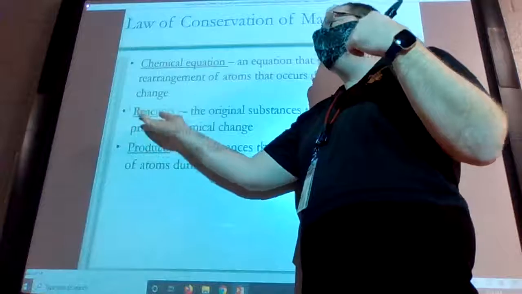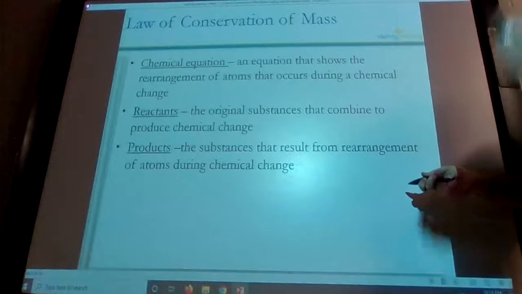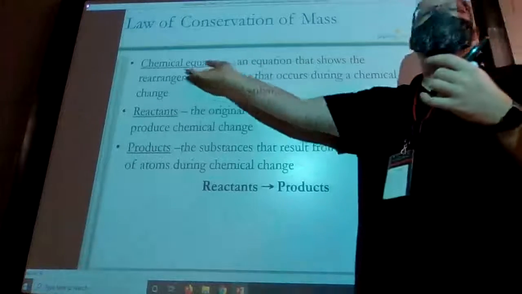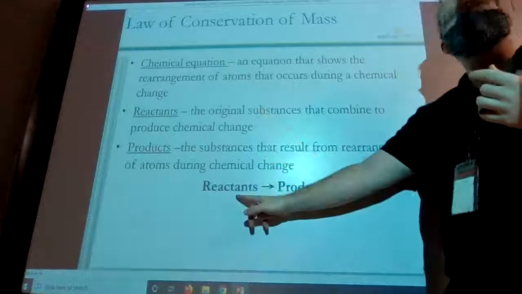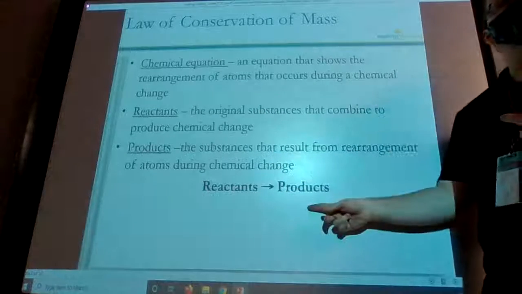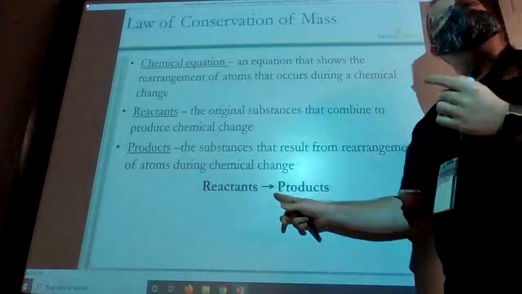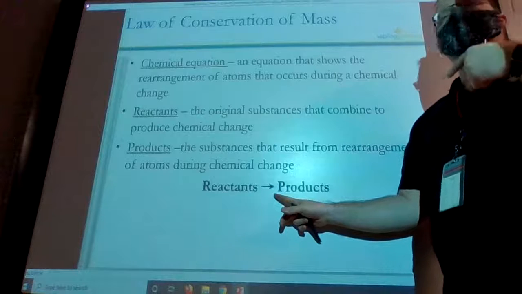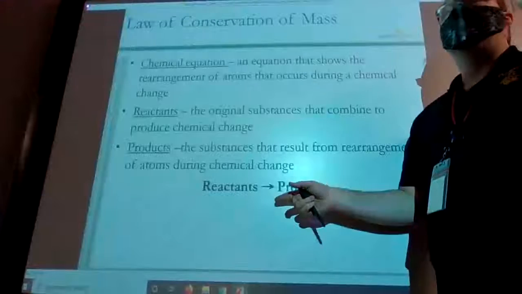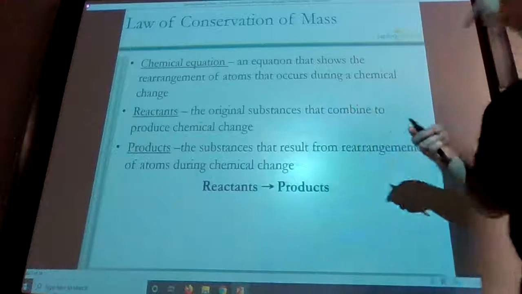Products are what I produce. Reactants are what are reacting inside my beaker. So the reactants go in, the products come out. And that's going to be the same thing in my equation. If I write out an equation, the things that go in are going to be on the left, and the things that come out are going to be on the right. So reactants on the left, products on the right. And the arrow usually tells you that you're going one way. There's some, but not a lot of chemical reactions that can go back and forth. Most of them are only one way.